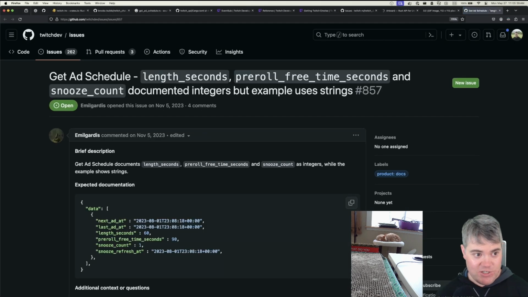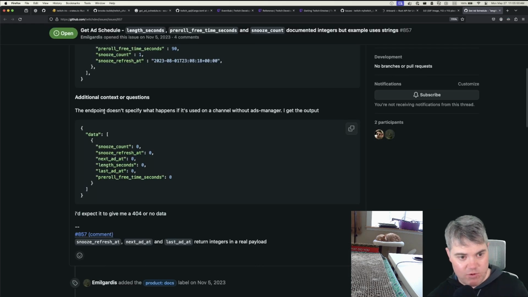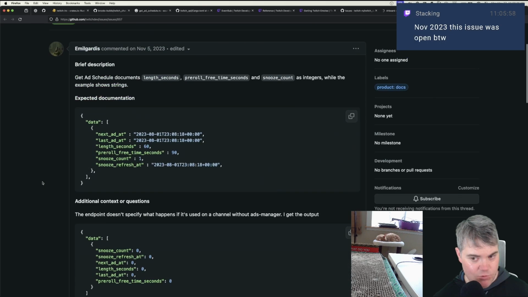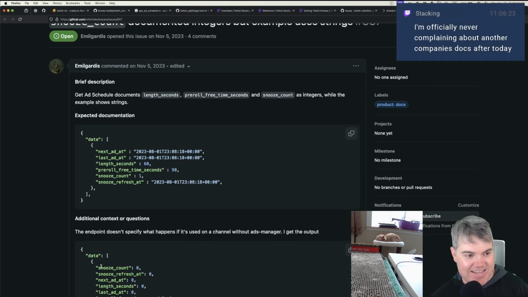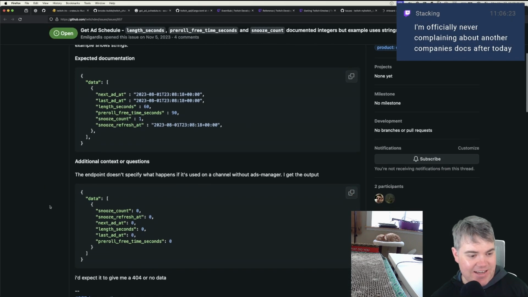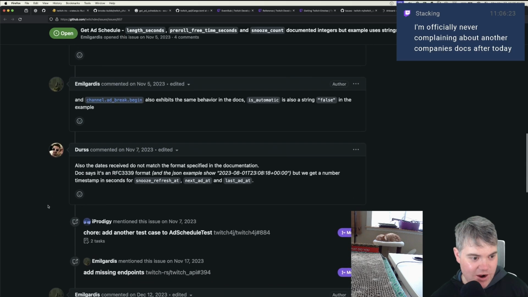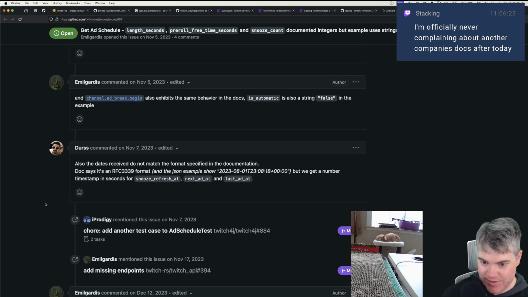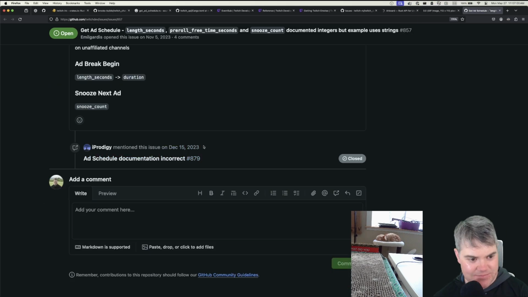Okay, yeah. So this is Twitch itself. Get ad schedule, length seconds, pre-roll free time seconds, and snooze count are documented as integers, but the example uses strings. Endpoint doesn't specify what happens if it's used on a channel without ads manager. Okay. iProdigy, I mean, they're doing stuff. So I assume that they work for Twitch or they do Twitch stuff. November last year. Okay. I was going to say it's not that bad, but we are almost halfway into 2024. So it's been over half a year that this has been opened. Cool. Love it.